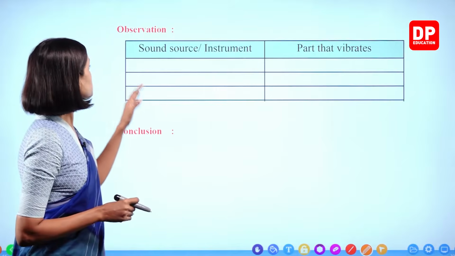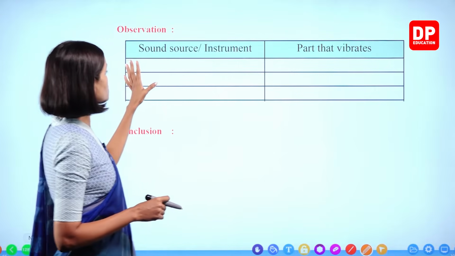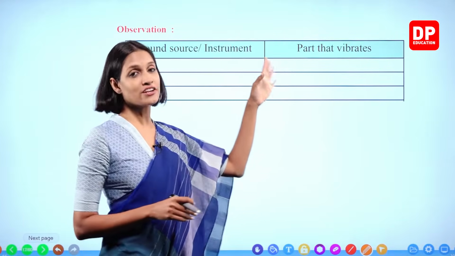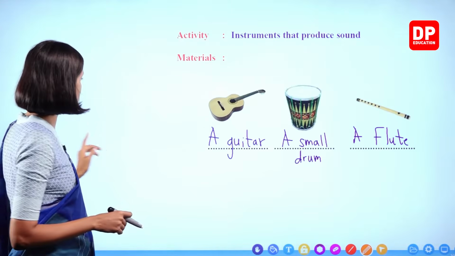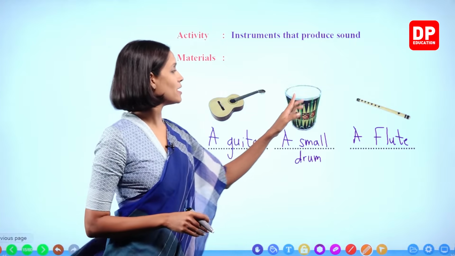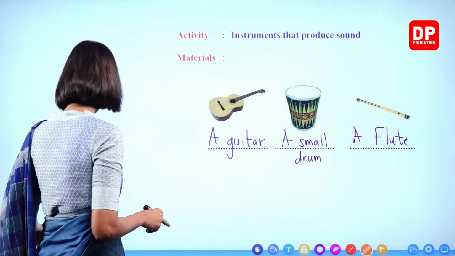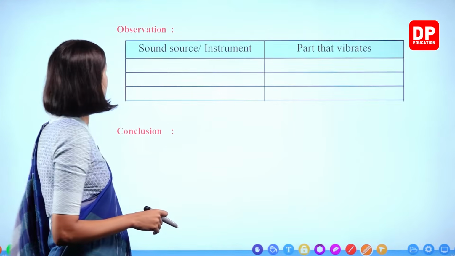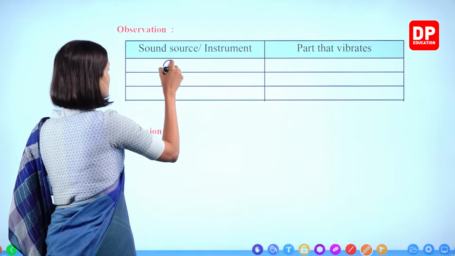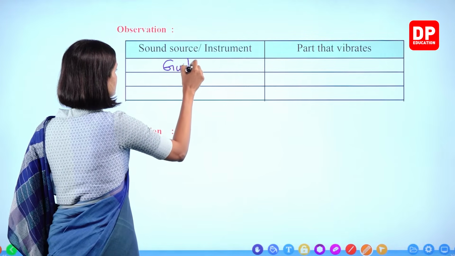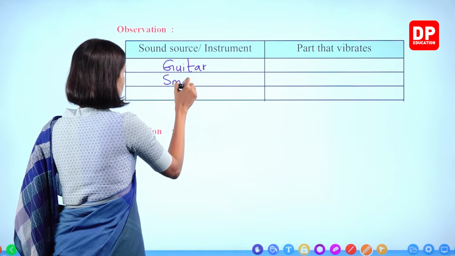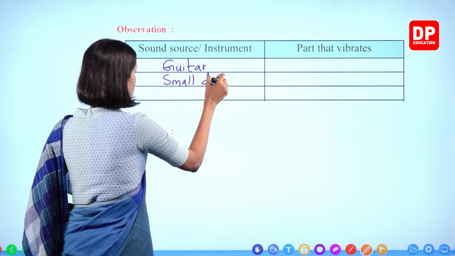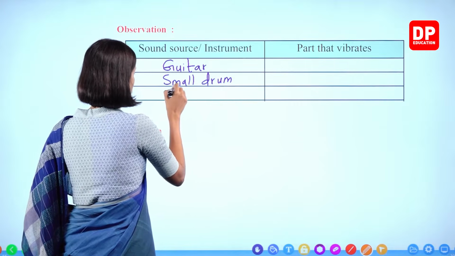Okay? So observation: sound source, so instrument, and part that vibrates. So what were the instruments we used? A guitar, a small drum and a flute, right? Let's write guitar, small drum, and we used a flute.